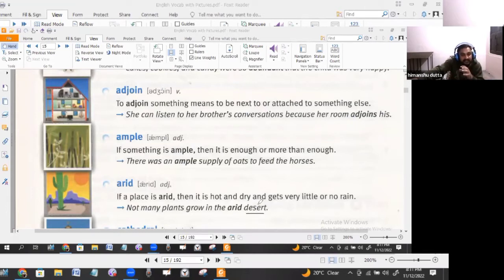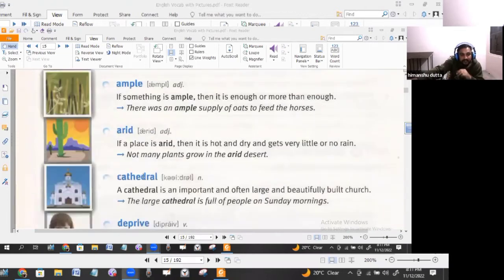Desert is a place where lots of sand is there, lots of dryness is there, lots of scorpions are there, lots of snakes are there, especially rattlesnakes. The arid place would be the place where a lot of dryness and hotness is there. So arid is for that, and arid is an adjective. I hope you understood. Let's move to the next one.